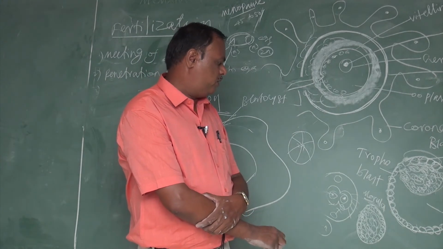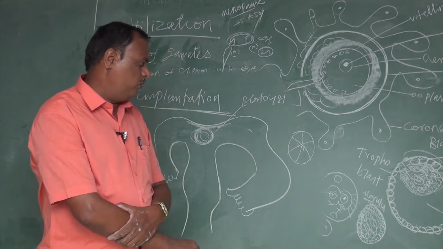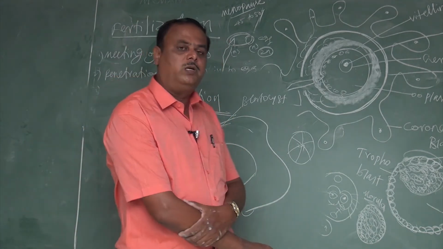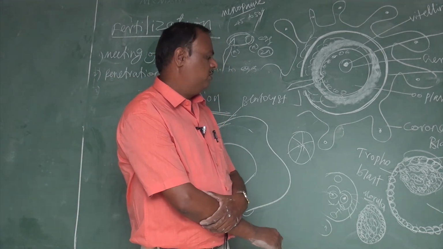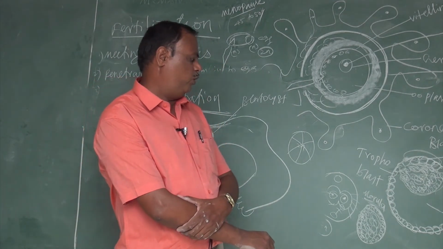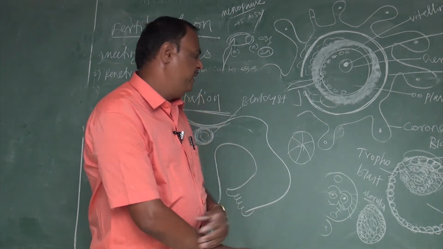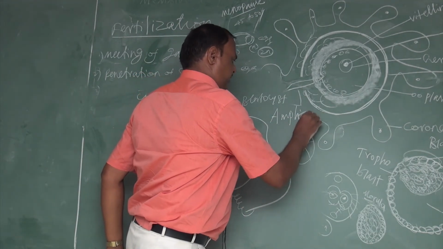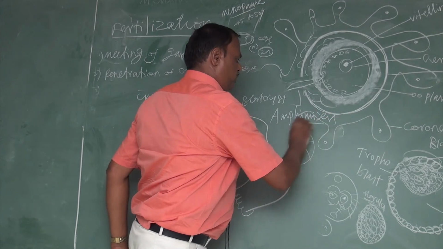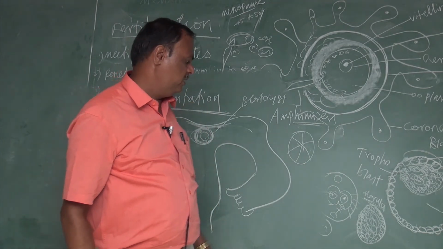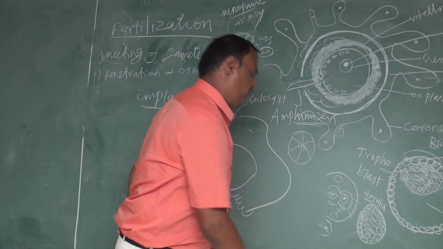Then next, the formation of the fertilization cone. When the sperm touches the egg, the cone forms. The fertilization cone contains the head and also the middle piece. After that comes the fusion of male and female pronuclei, which is called amphimixis. What is amphimixis? The fusion of male and female pronuclei. As a result of amphimixis, a diploid zygote is formed.